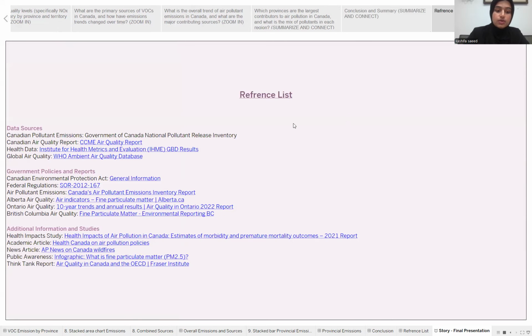And this analysis was made possible by data from a variety of trusted sources. For a deeper look at the information I used, here's a list of our references. This is where I got all the data from. These are some of the government policies and reports that I mentioned in slide 3 or 4. And then here is some additional information that I found that is also mentioned throughout the presentation.